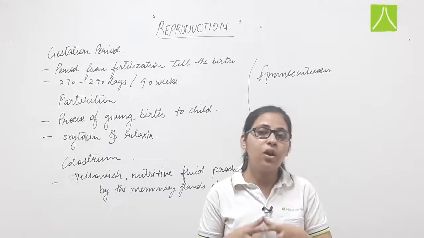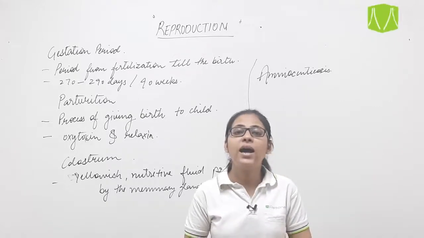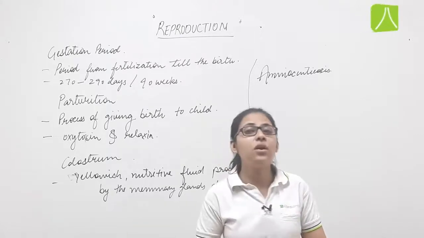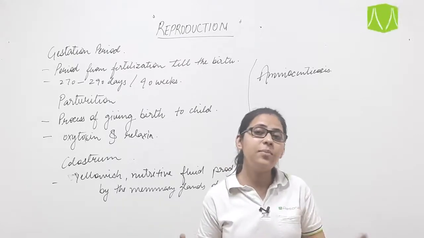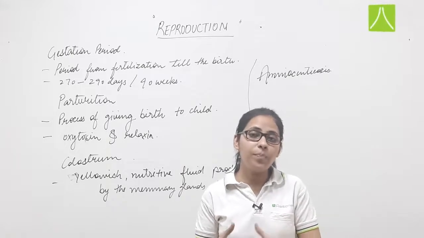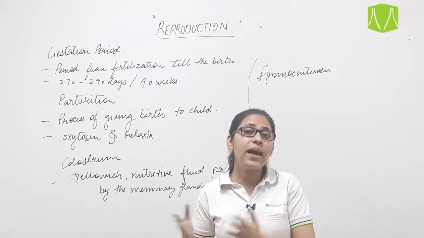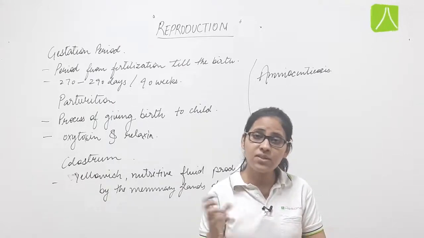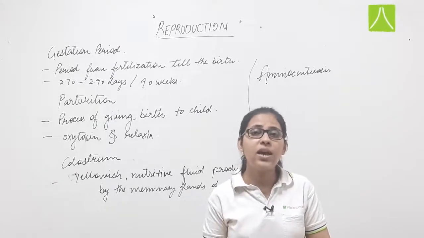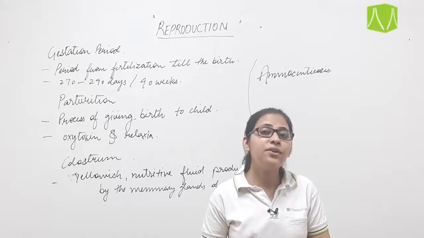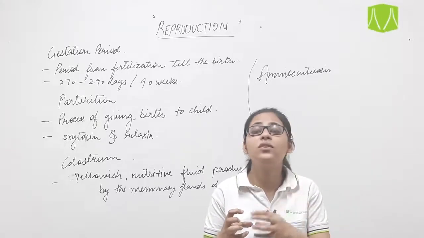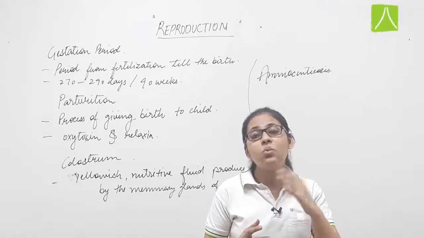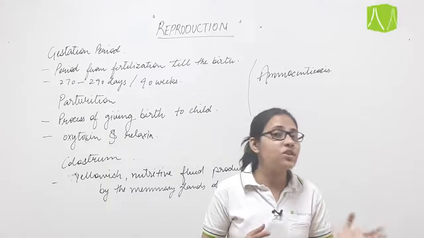So this is all about fertilization and the post fertilization events. These are the events which occur as the male and the female gamete are fused. Now we will discuss what will happen if fertilization won't occur. That is, if the ovum released from the ovary as a secondary oocyte does not fuse with the sperm, then what will happen? What are the events which will take place if the fertilization won't occur?